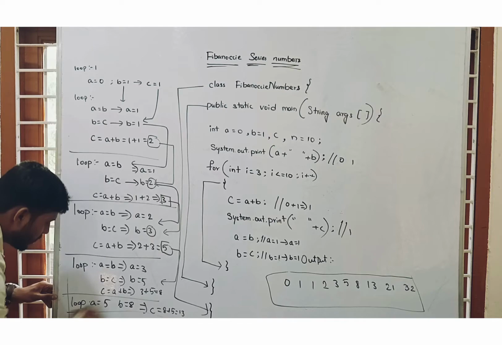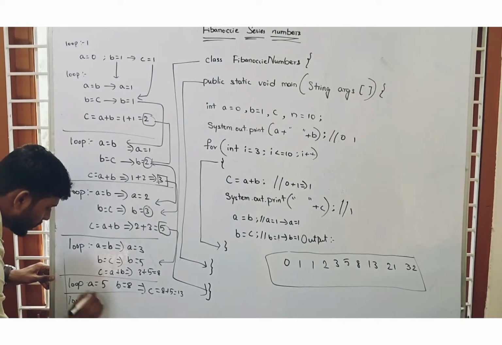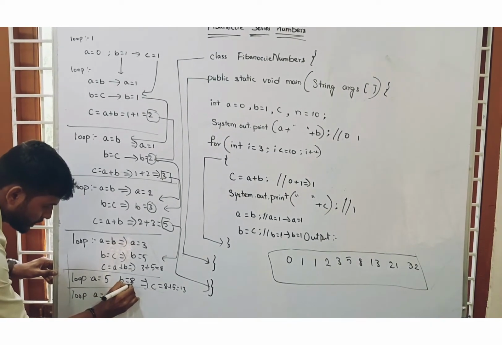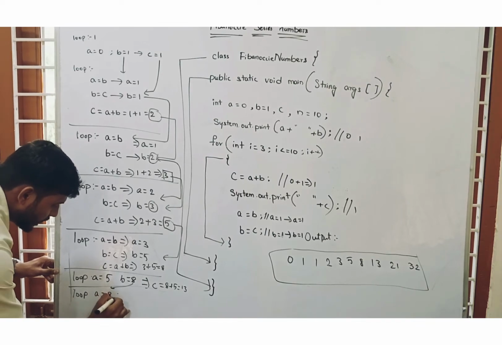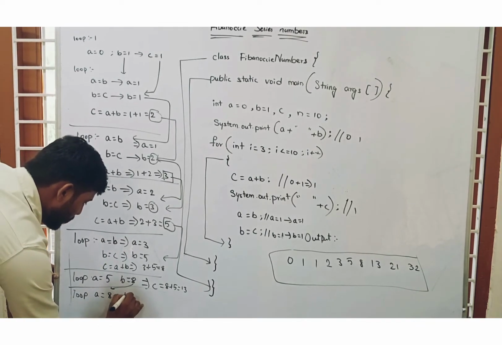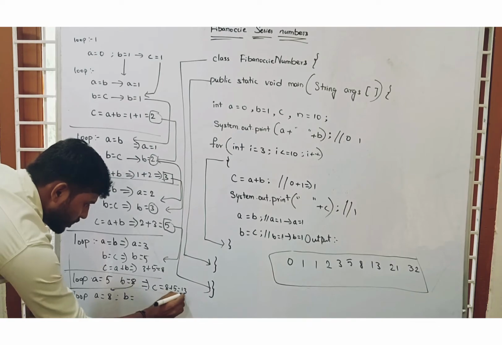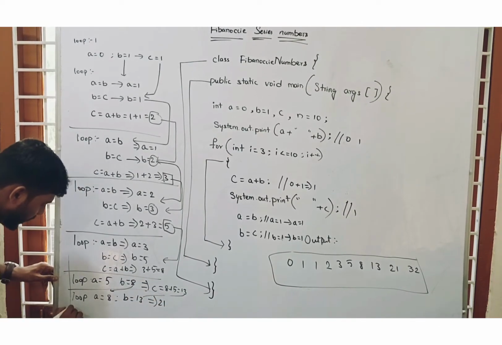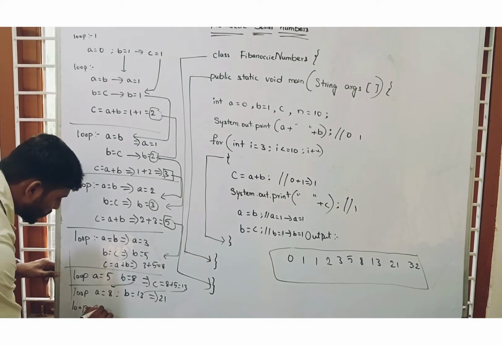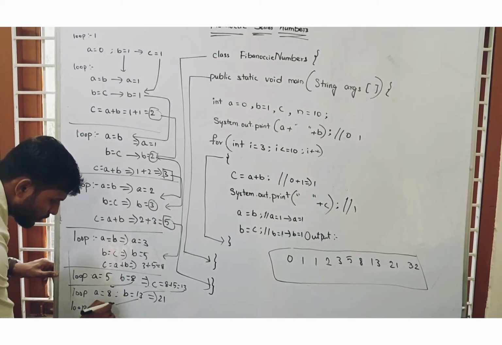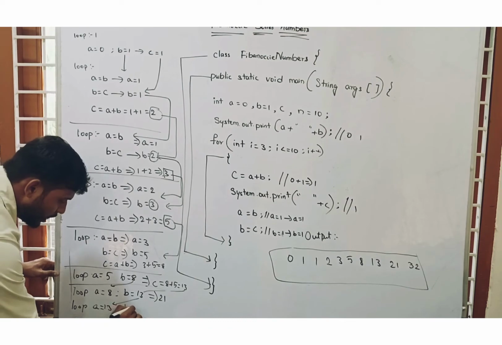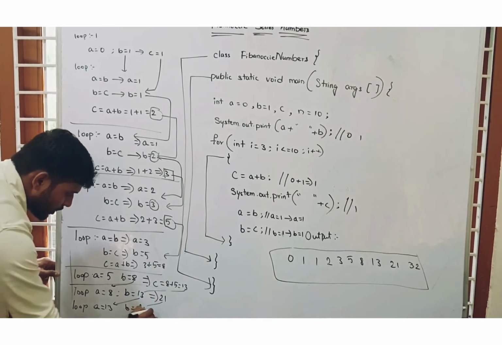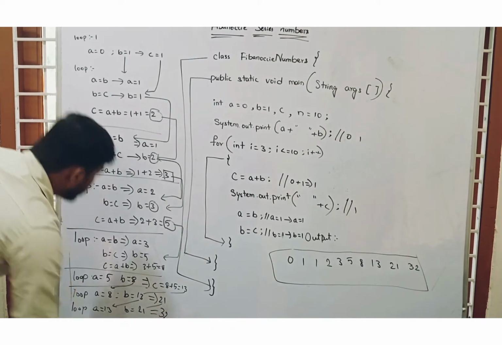And again loop, A equal to, what is the B value? 8. And now B value is, what is the C? 13. Now we are getting a 21. Finally in the loop, A equal to 13 and B equal to 21. So we are getting a 34.